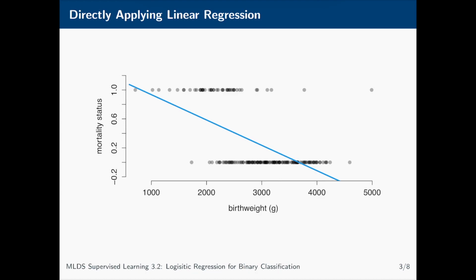It's tempting to interpret this as a probability, but is that actually a valid thing to do? Is this truly a probability? And if so, what is it the probability of exactly? In this case, we can say yes, this is an estimate of a probability, and specifically it's the probability of mortality given birth weight.